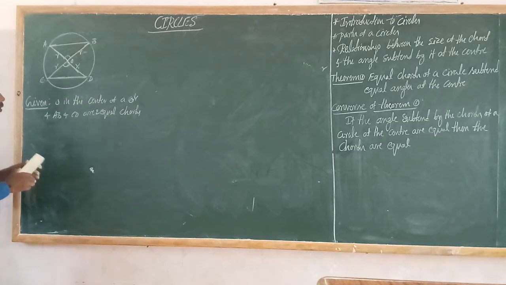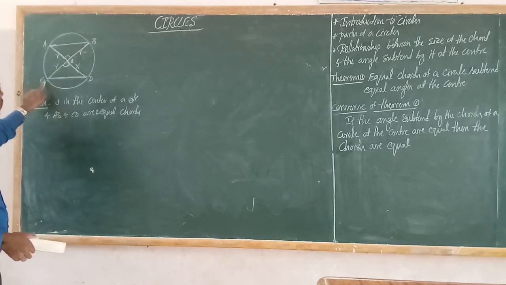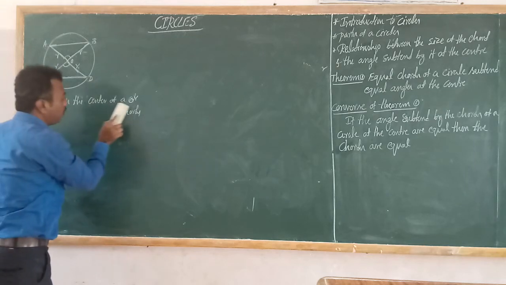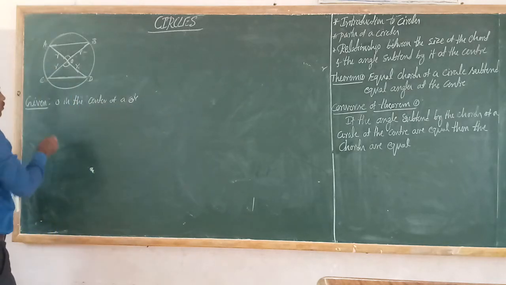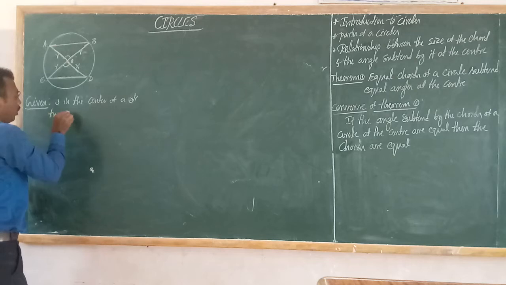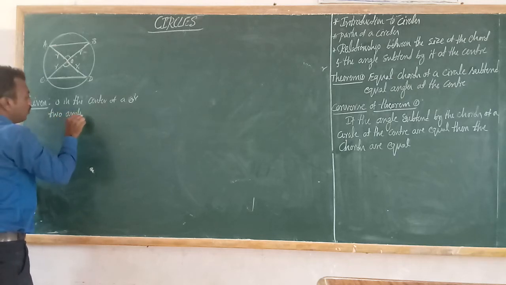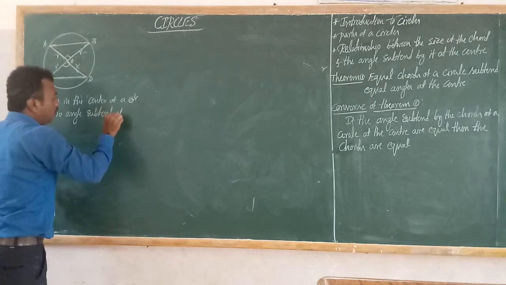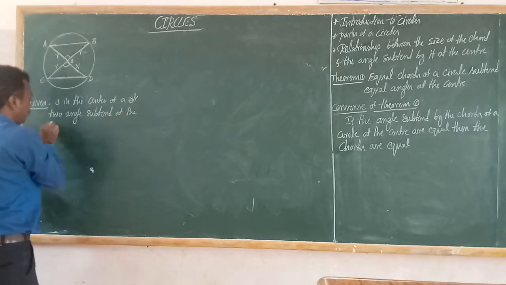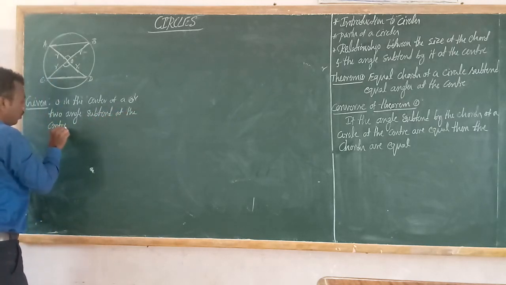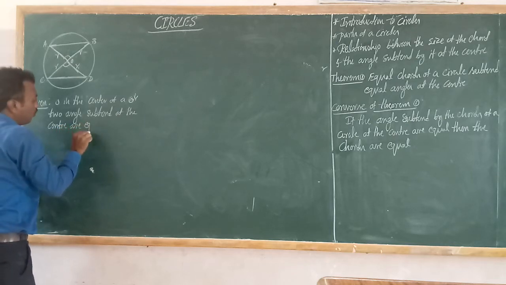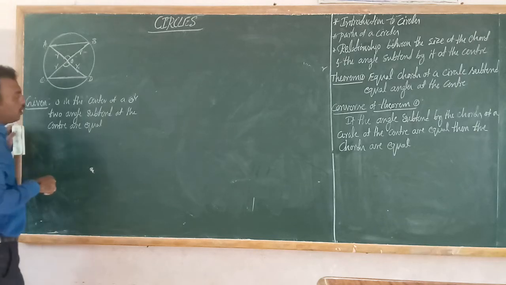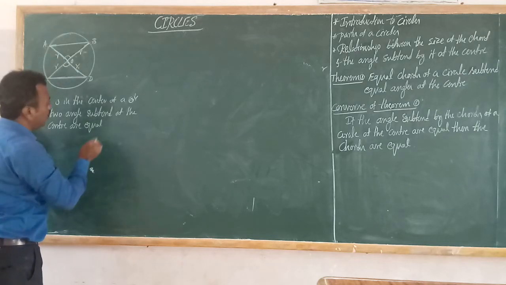In the figure, a circle with center O, AB and CD are two chords, and the two angles subtended at the center are equal.